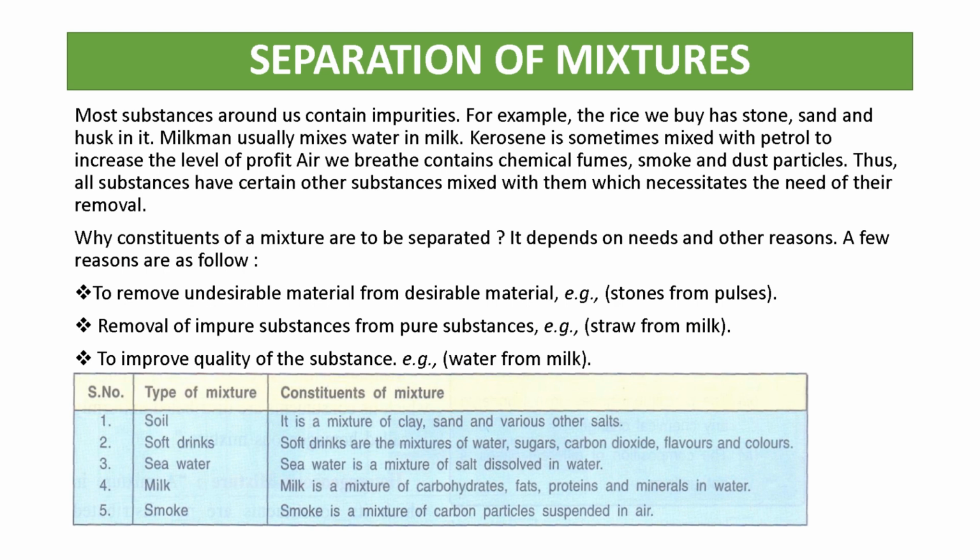All of you know very well that we separate salt from seawater by the process of evaporation. So salt is dissolved in seawater. Milk. Milk is a mixture of carbohydrate, fat, protein and minerals in water. Smoke. Smoke is a mixture of carbon particles suspended in the air. So these are some examples of mixtures and these are the constituents of a mixture. You can see in the table.